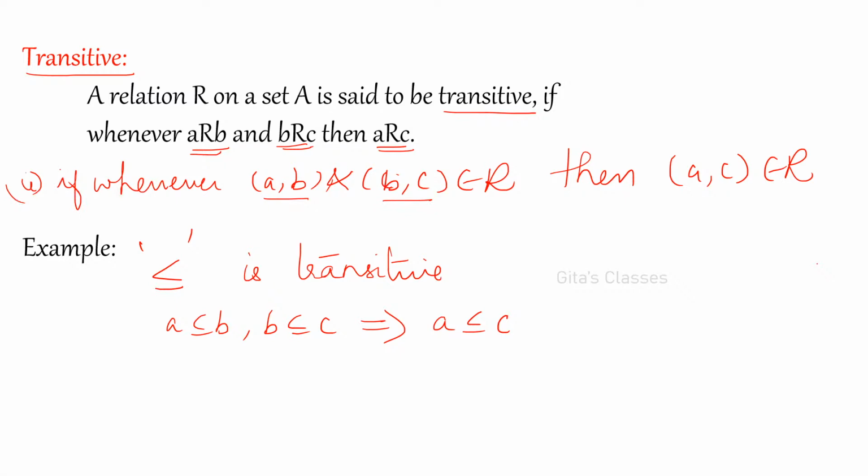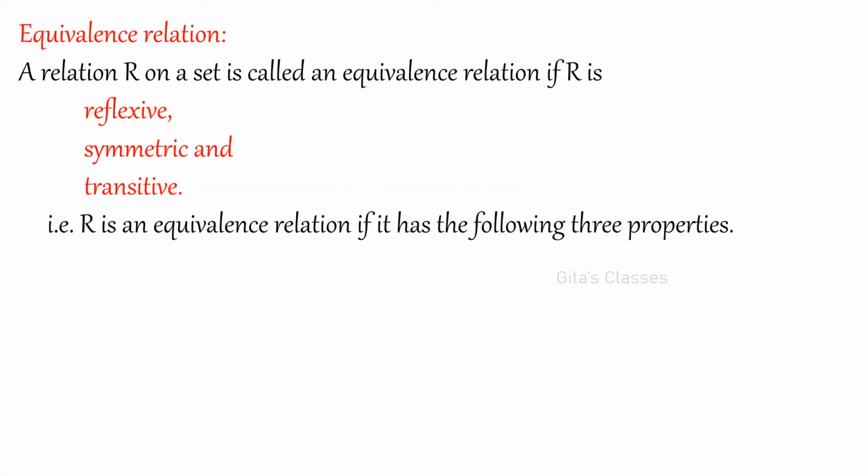Got it? Clear now? So, now equivalence relation. Till now, what are all the definitions we have seen? Reflexive, irreflexive, symmetric, anti-symmetric and transitive. Five definitions we have seen, right?